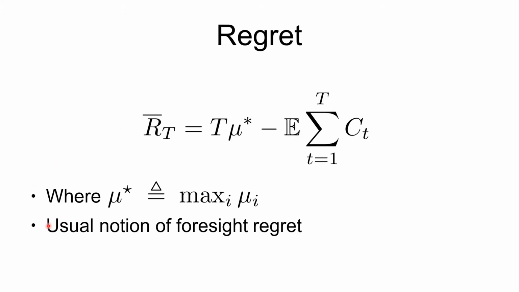In this work, the authors consider the usual notion of foresight regret, which is the difference between T times the best expected reward among the arms and the expected reward of the learner.